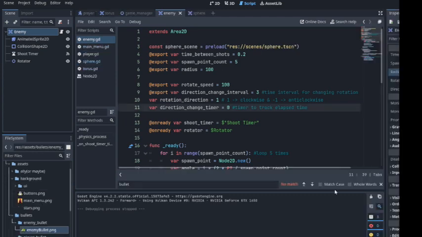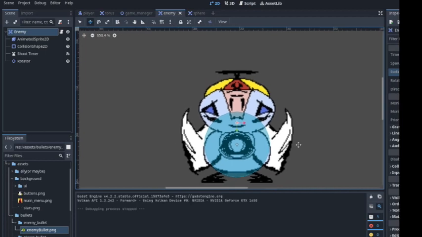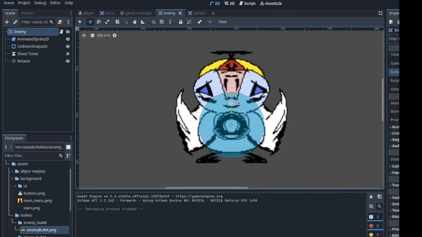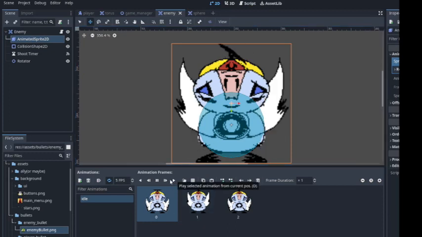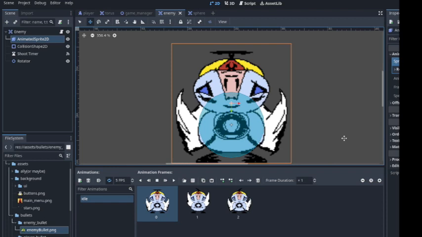So here's my enemy. Obviously it's going to be this one, and we have an animated sprite. I know it looks a bit weird, but I couldn't come up with any other design.